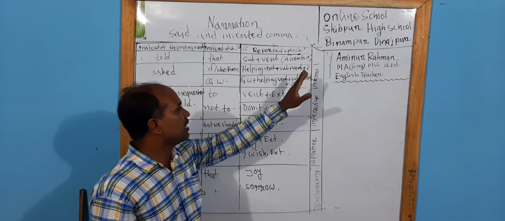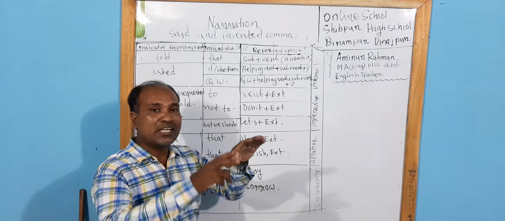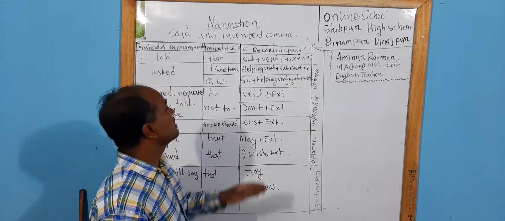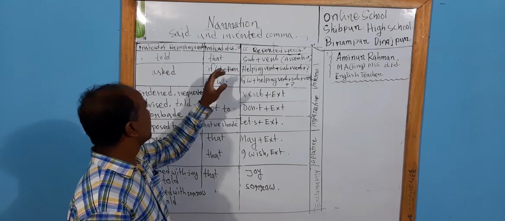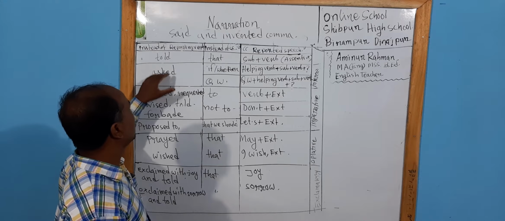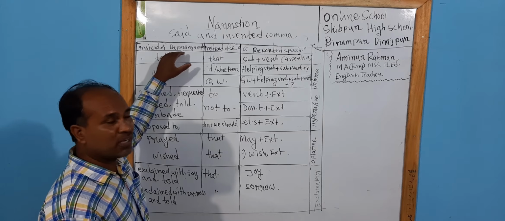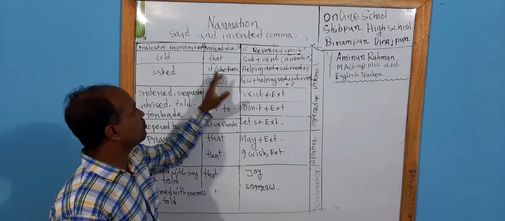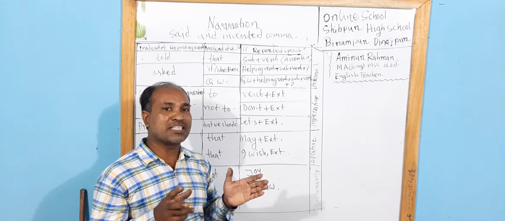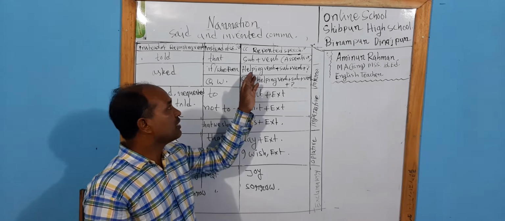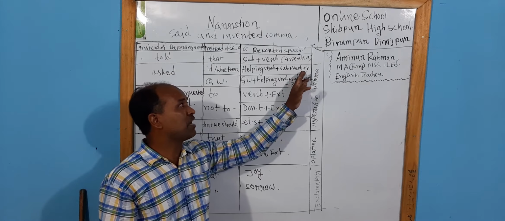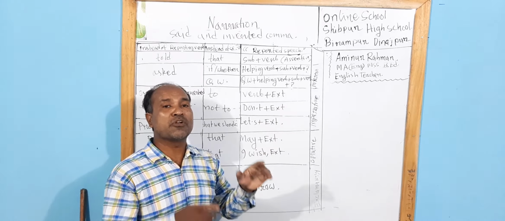Now, if we get an interrogative sentence in reported speech, the repeating verb will be asked, instead of said or told. We know that interrogative sentences are made in 2 ways. One will be helping verb plus subject plus verb plus extension plus note of interrogation.